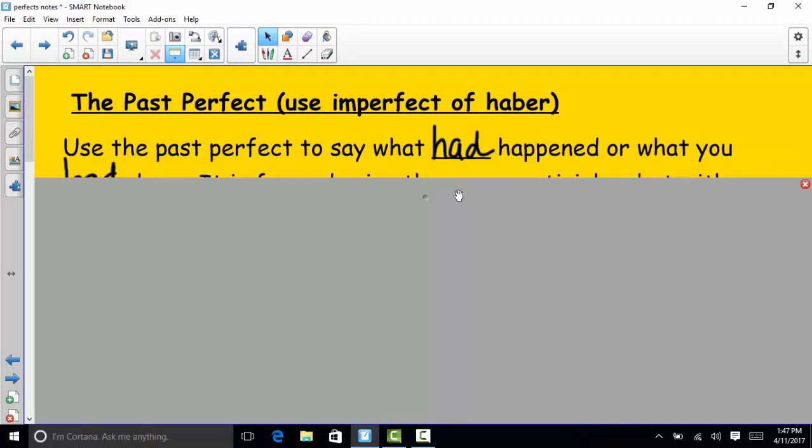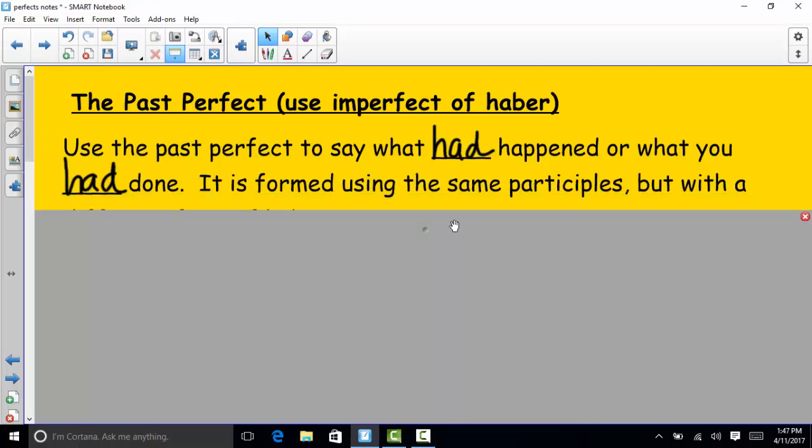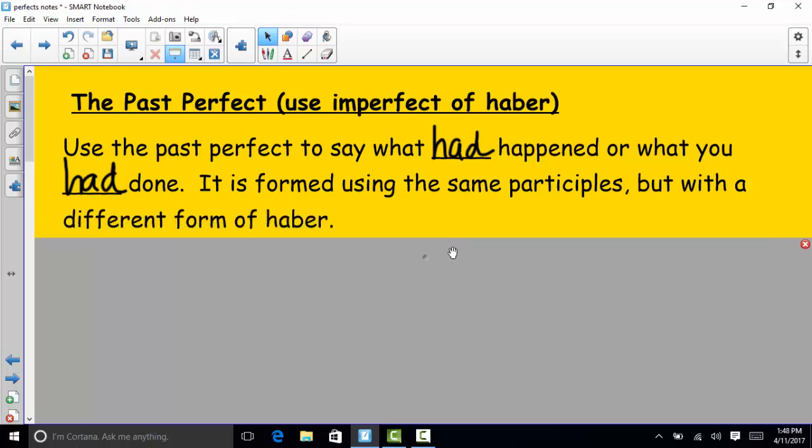Okay, so the past perfect is used to say what had happened in the past or what you had done in the past. And it's formed using the same participles, but with a different form of haber. So we're going to be using the imperfect form of haber to say what had happened or what you had done. But the participles that we used from before are going to stay the same, and the irregulars are the same.